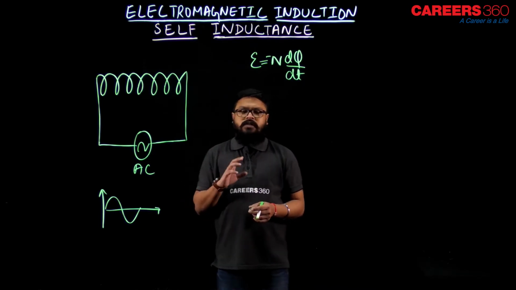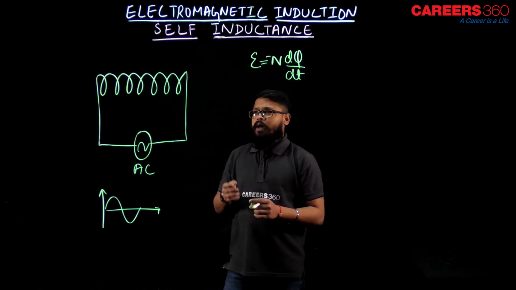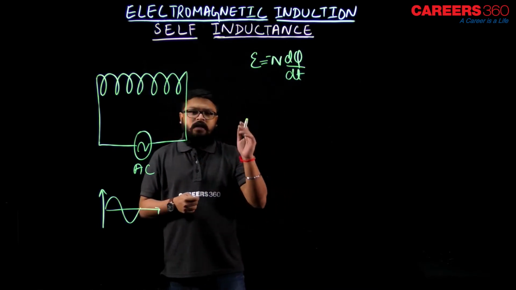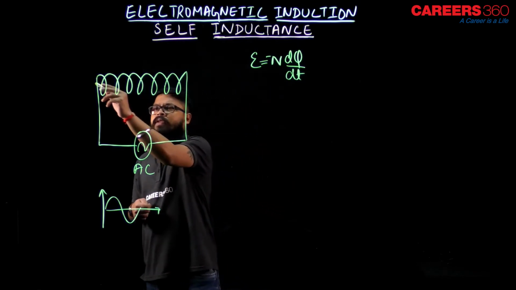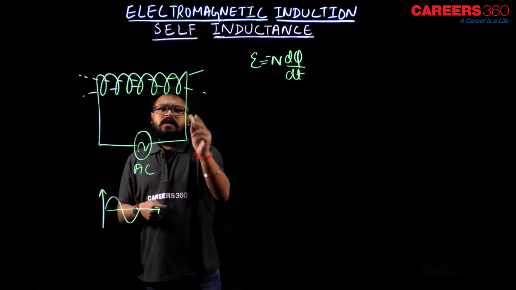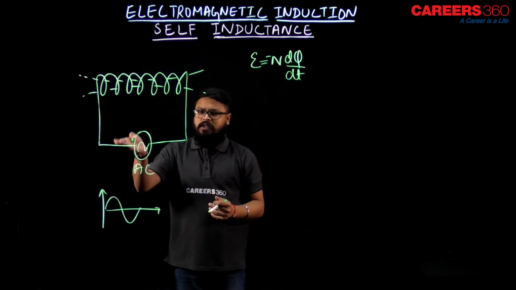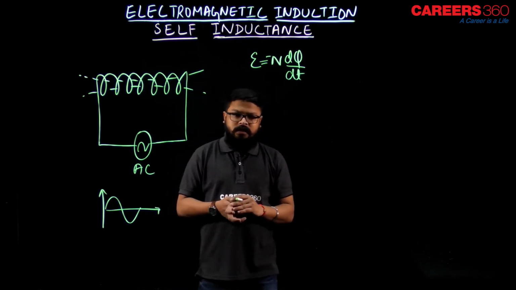So because of the change in the magnitude of the current, the magnetic field due to the current in the coil changes. So over here the magnetic field lines would be either outward or inward, because the current direction is changing, periodically.